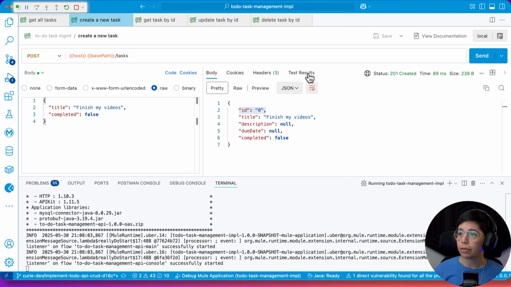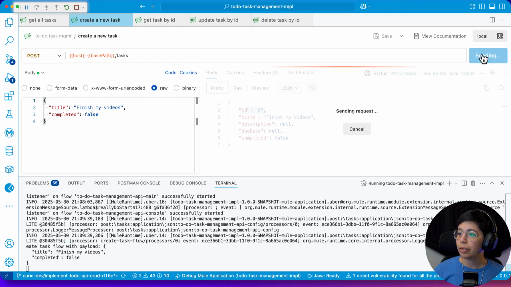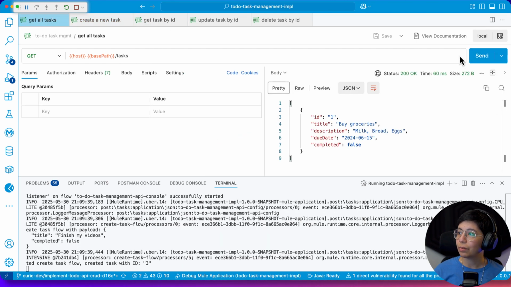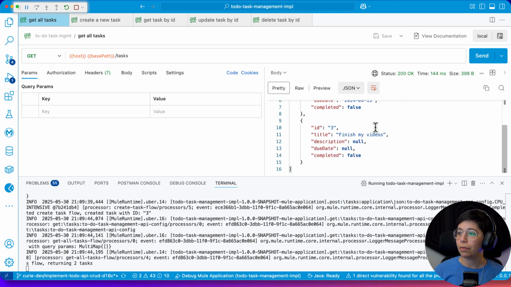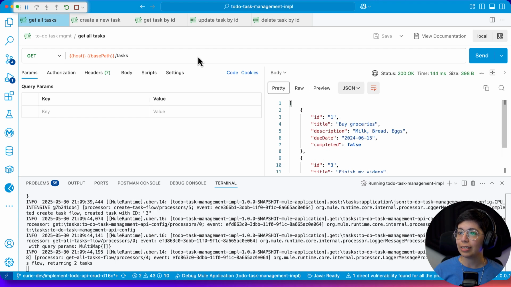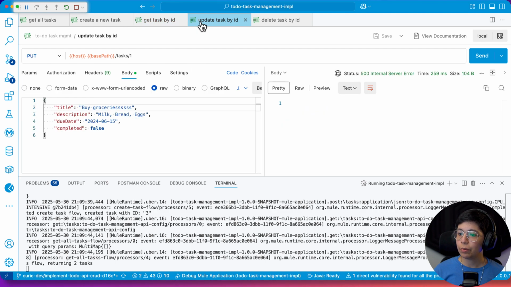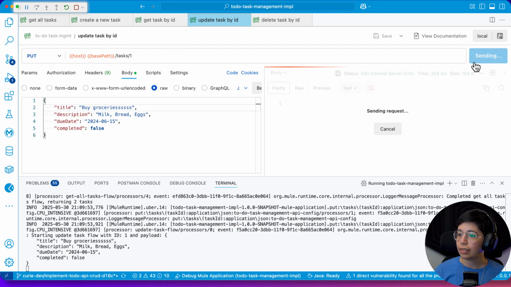Let's take a look at the create. So finish my videos. This is a 3 now. Awesome. So yes, this is working now. We have 1, 3, because 2 we already deleted. Okay, so now we need to work on the update.